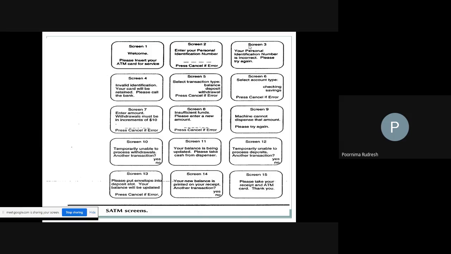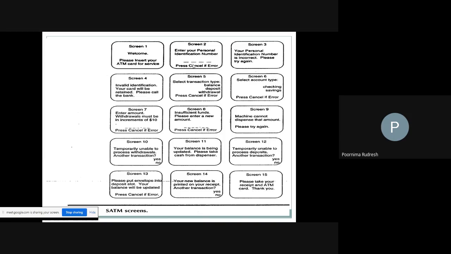Once you enter the PIN number, if it is correct, then you directly move on to screen 5.